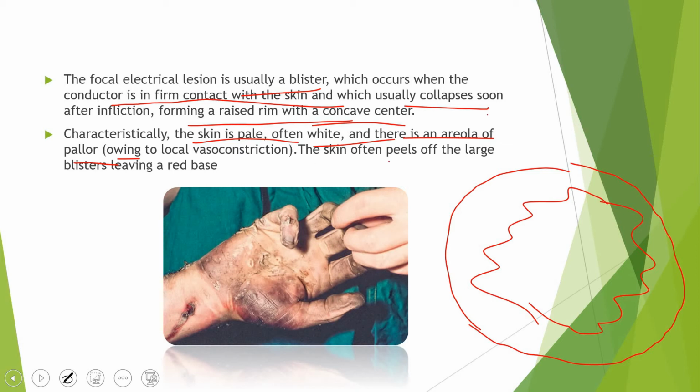And the last point is that the skin peels off the large blisters, leaving a red base. You see, here is the skin peeling off, and also there is a little bit of charring or scorching. What is charring?